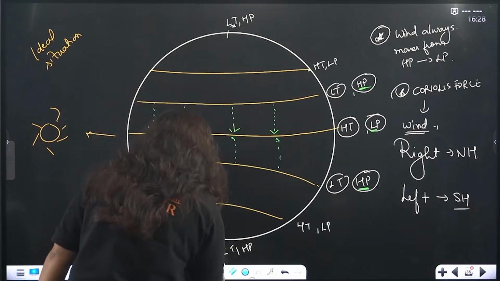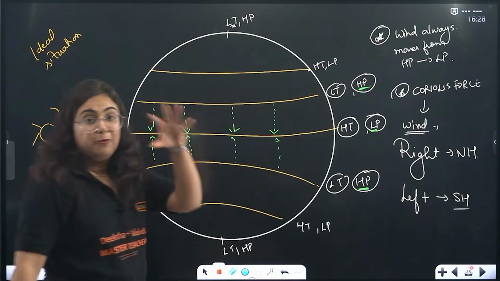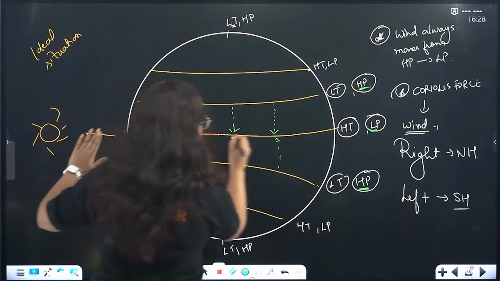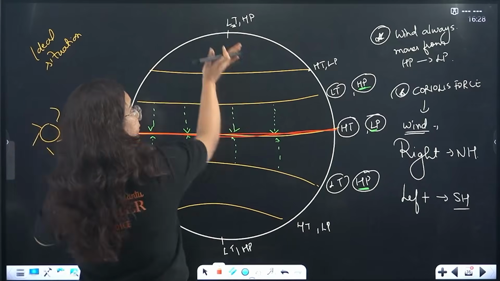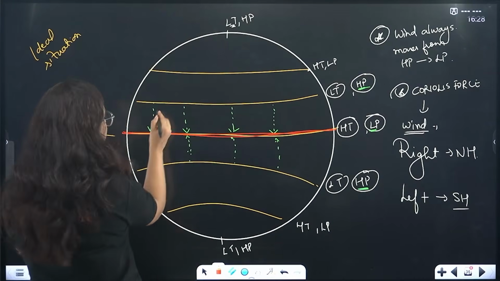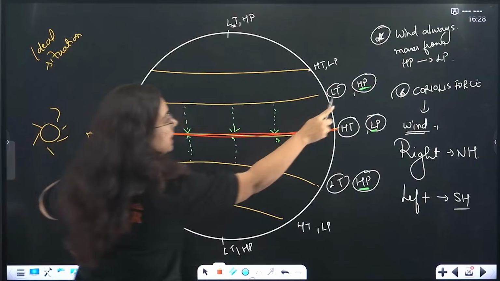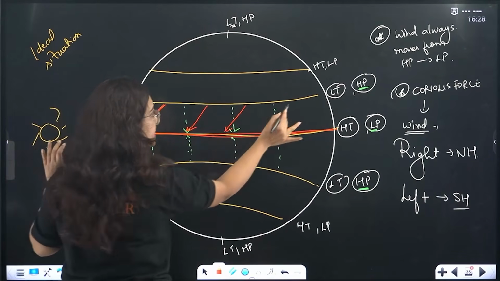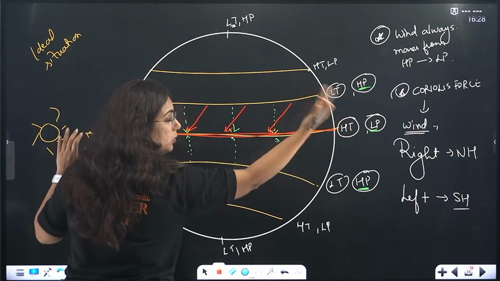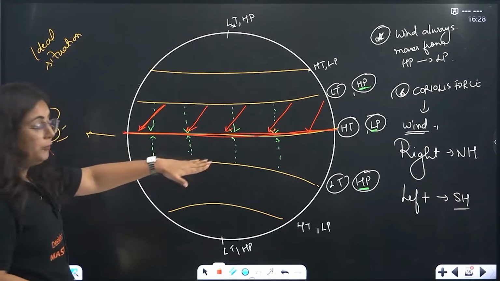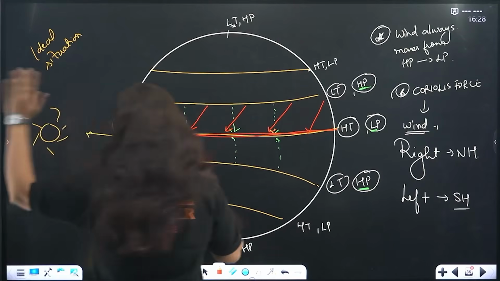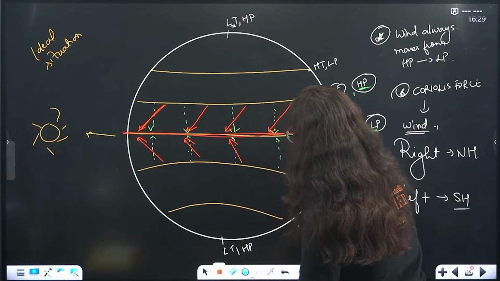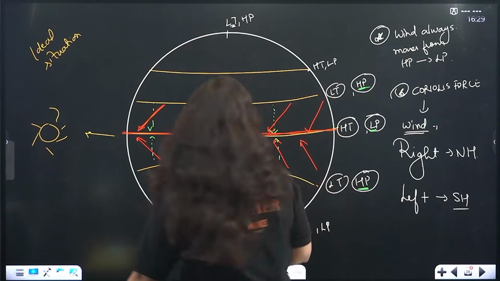But according to this Coriolis force, wind is always tilted towards its right in the northern hemisphere. This is the equator. Everything above this is the northern hemisphere, and the wind will be tilted but moving from high pressure to low pressure. Tilted towards its right. Can you see the tilt toward the right? When we move in the southern hemisphere, the tilt will be towards the left, but still high pressure to low pressure. Hope this is clear to all my students watching right now.